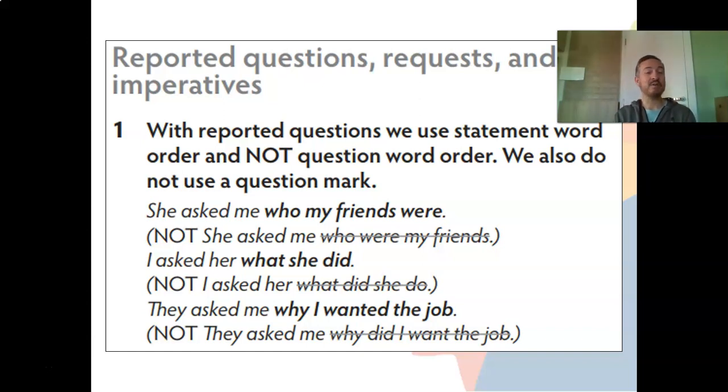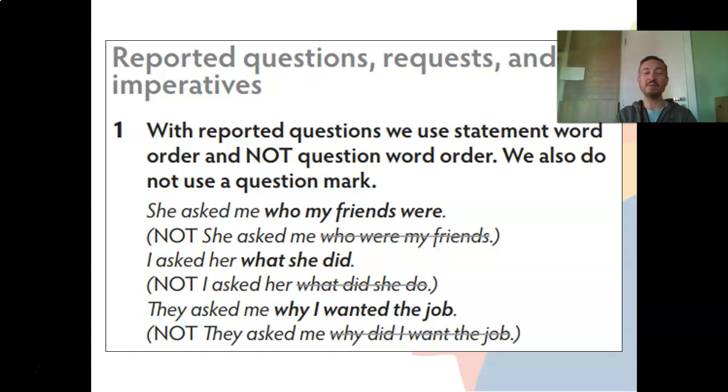I asked her what she did. Not, I asked her, what did she do? No, I don't use a question word order. I use a statement word order. For example, I asked her what she did. And what would be the direct question? It could be something like this. Hey, what did you do? Asking my sister, for example, what did you do? And the reported is, I asked her what she did.